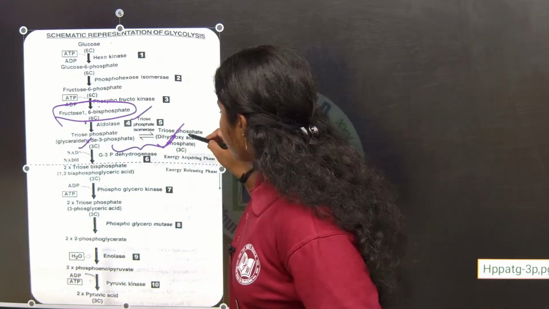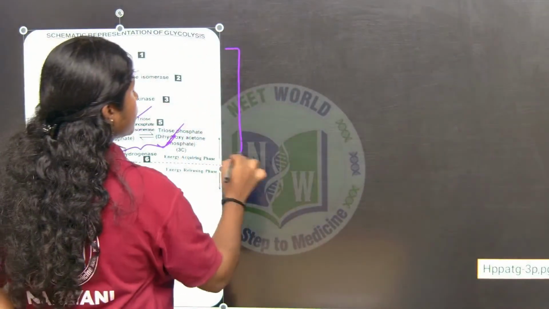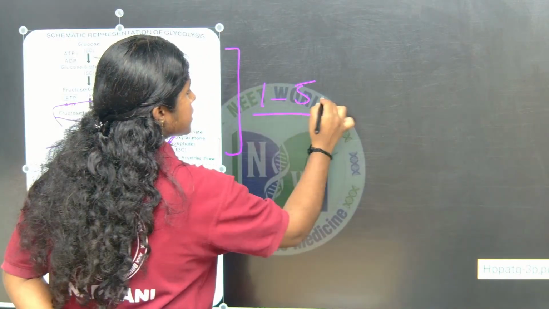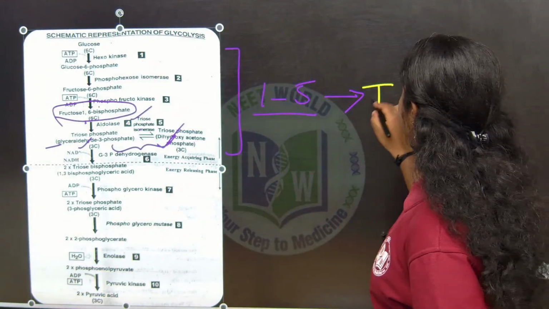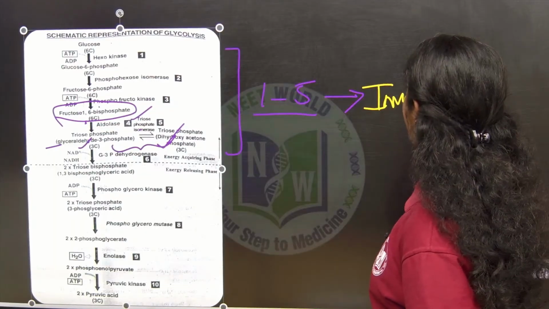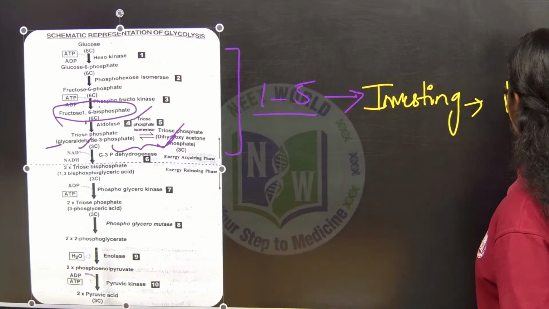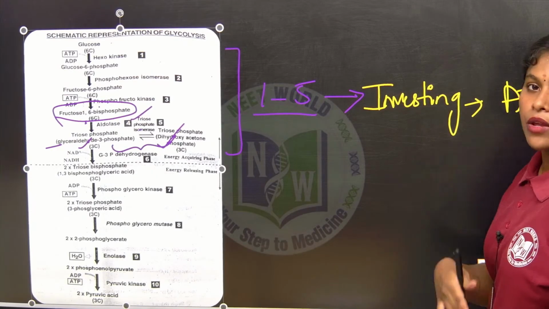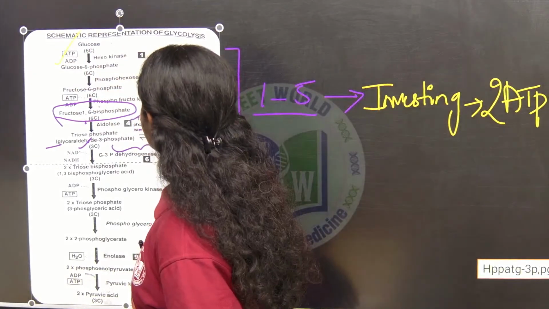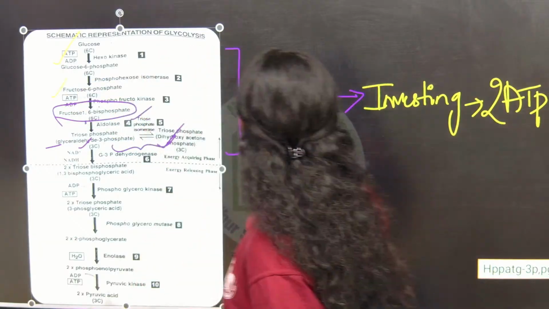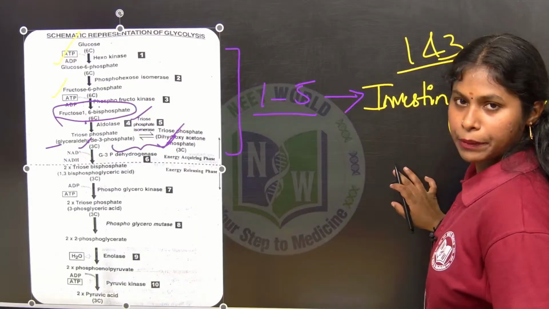So whatever it is up to here, the 5 steps. What I told you guys, the 1 to 5 steps are the investing phase, which means we have invested the ATP there. So how many ATPs have we invested? We invested 2 ATPs, at the first step and also the third step. In the first step and third step we invested the ATP, right?